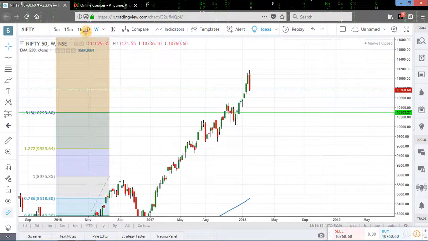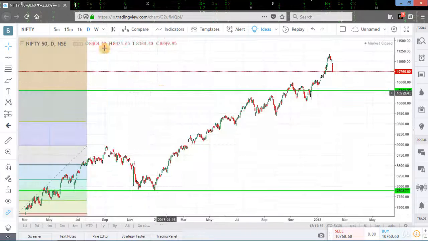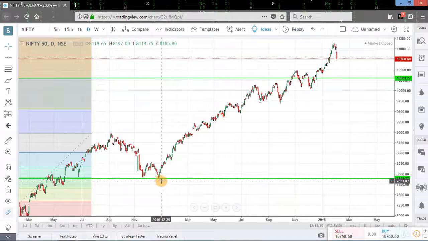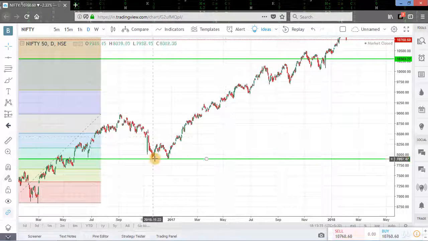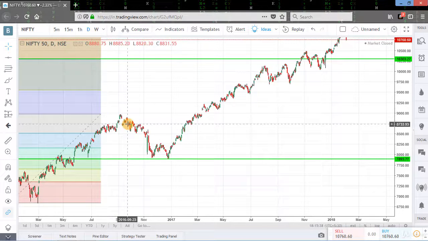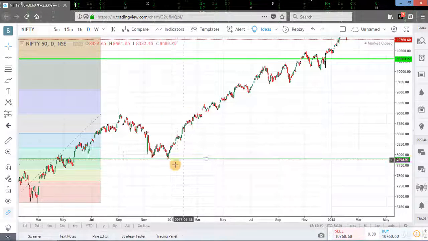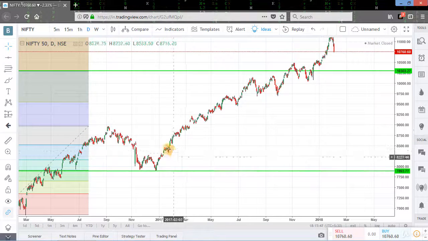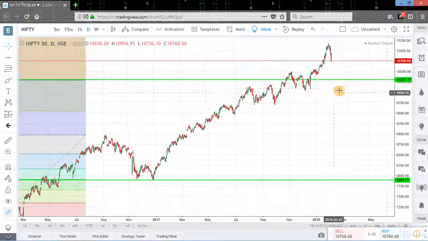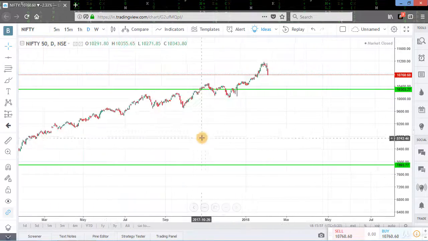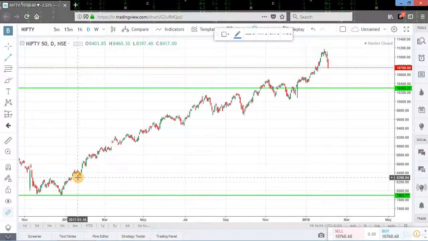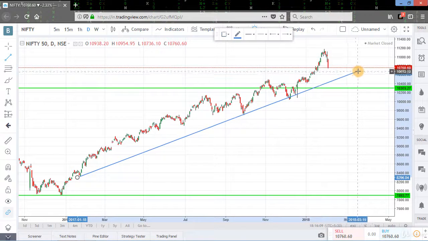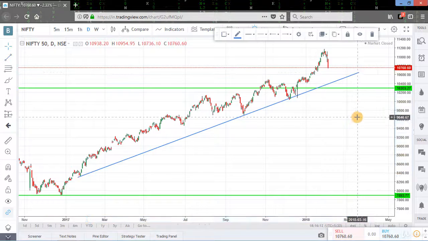Now we will analyze the daily chart of Nifty. This is the daily chart of Nifty and this was our consolidation phase up to the 0.50 level of Fibonacci grid. Here we can easily see that Nifty is in uptrend and here Nifty made a cup and handle pattern. This is a continuation pattern, so after the breakout of this level, Nifty gains its uptrend. Now we will draw an uptrend line for Nifty. We just joined the two initial points of Nifty and we can see this is the trend line for Nifty. This is the uptrend line.